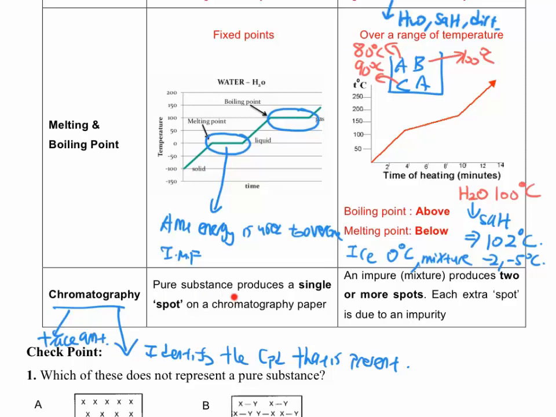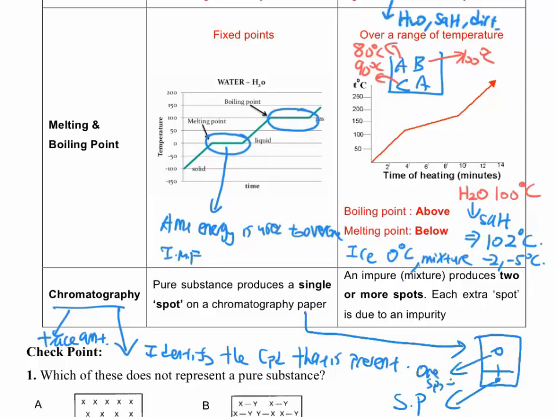Now, if it's a pure substance, you can only see a single spot. Single spot simply means that, you see here, you have a thin layer of chromatography. Inside here, you have a starting spot. Then at the end, you only see one spot. So this is what we call the starting point. Then at the end of the day, you only have one spot. So this is what we call a pure substance.